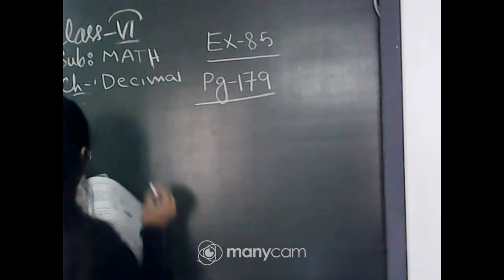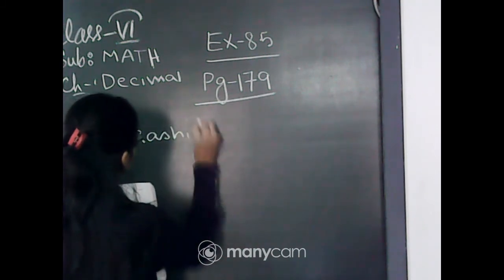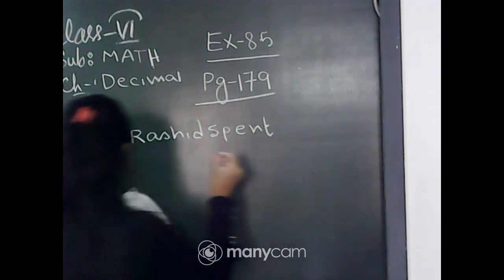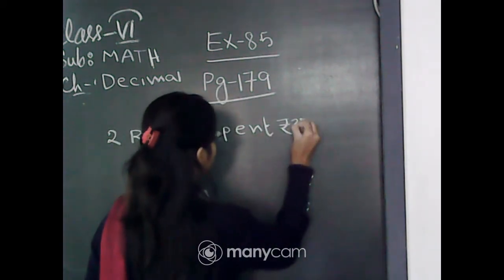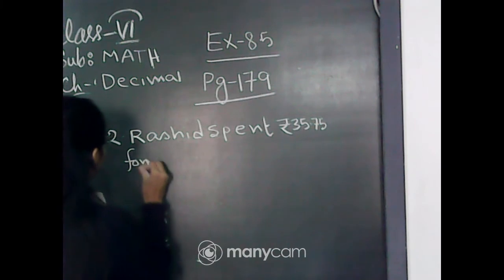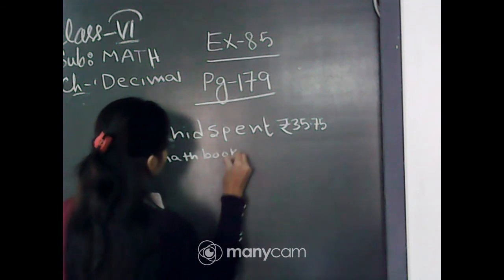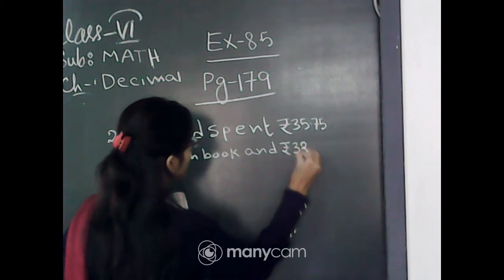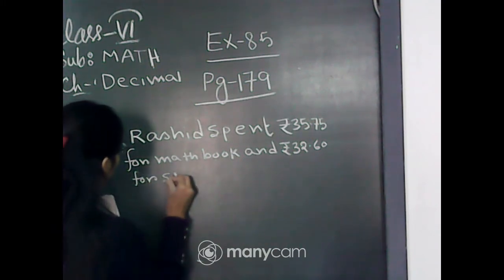Here it is given that Rashid spent rupees 35.75 for the math book and rupees 32.60 for the science book.